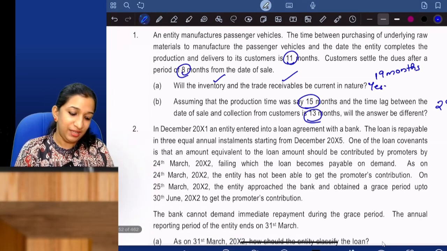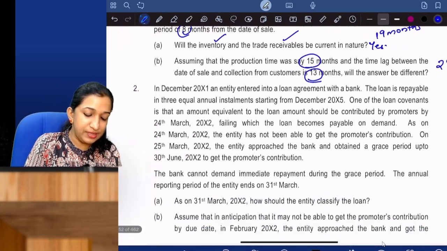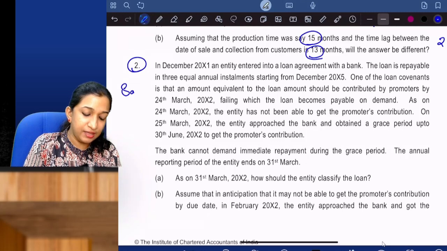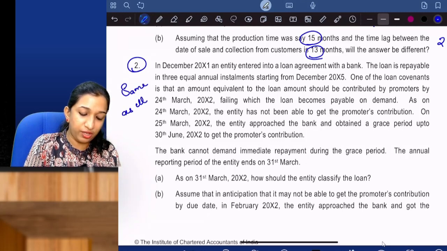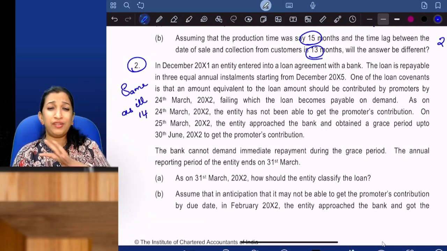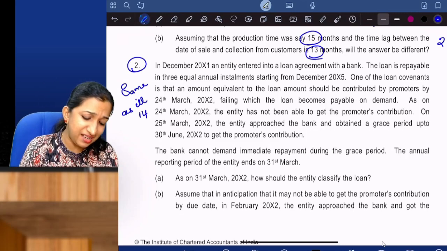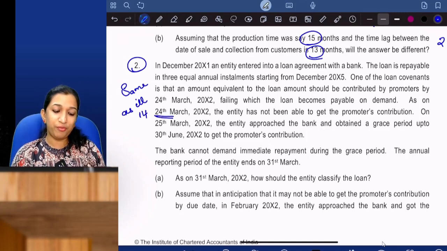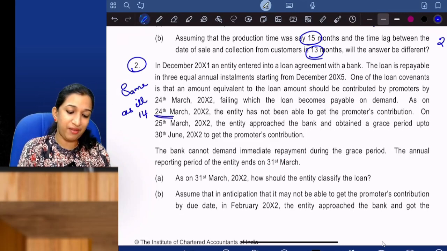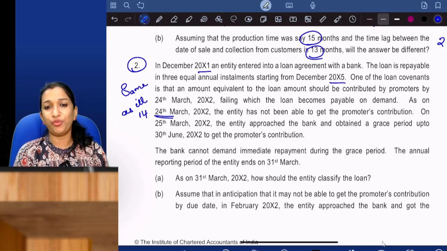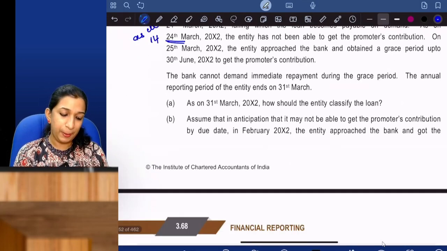Okay. Now question number 2 is the same as illustration 14. Please go through every piece of information; even the dates are the same. That is why I am not reading. The dates are the same, December 11, December 15. I don't want to repeat the whole story.